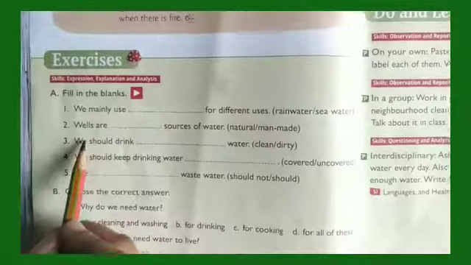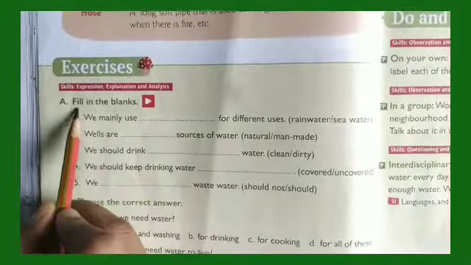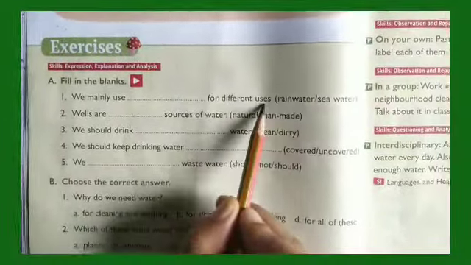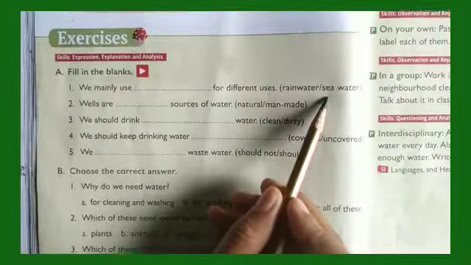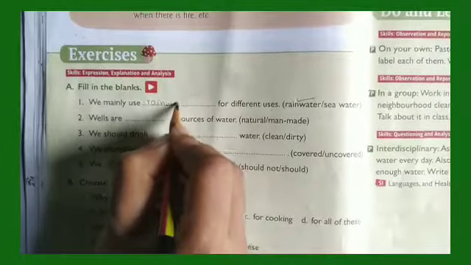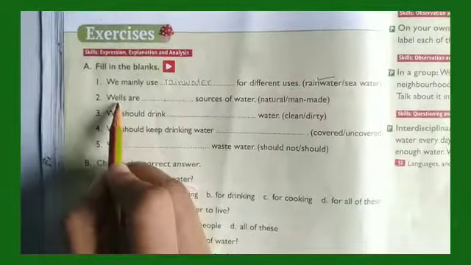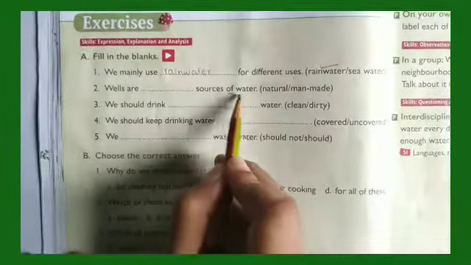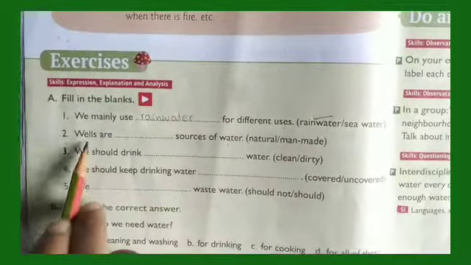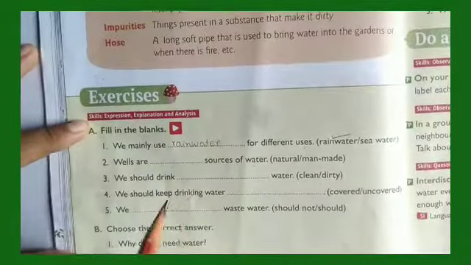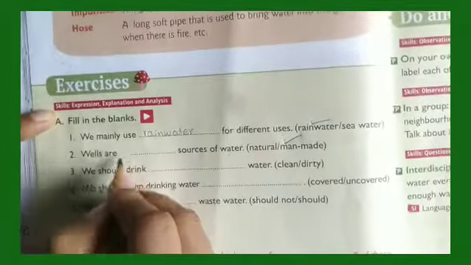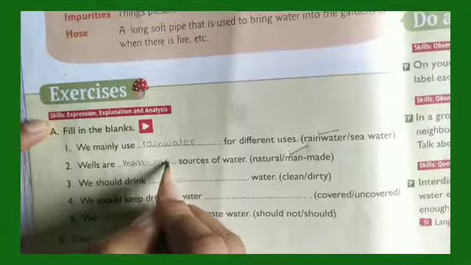Fine? Okay, let us do this. Fill in the blanks. Number 1, we mainly use dash for different uses. We use rainwater or seawater? We use rainwater. So we'll write down here rainwater. Number 2. Wells are dash sources of water. Natural or man-made? Wells are made by man. It is not natural, but seas and rivers are natural. So here we will write man-made.